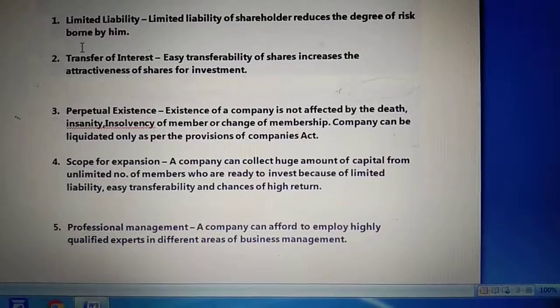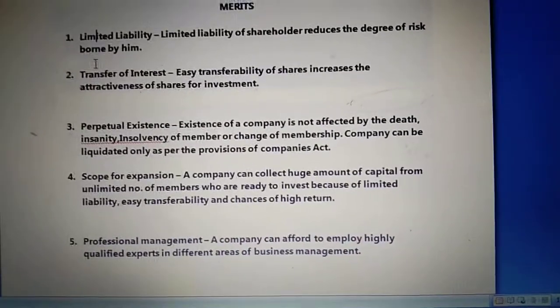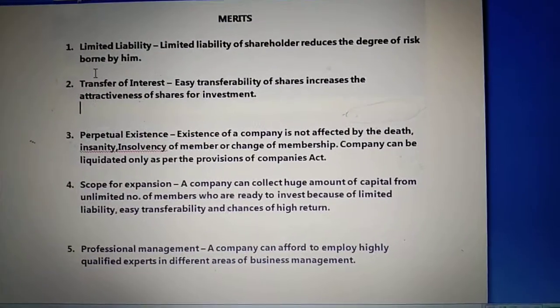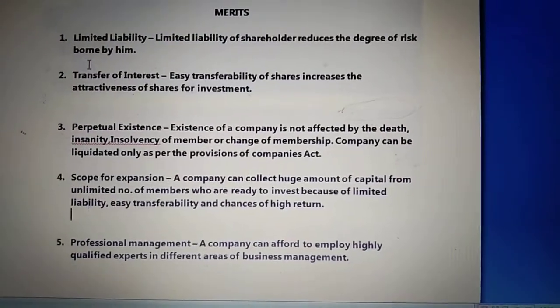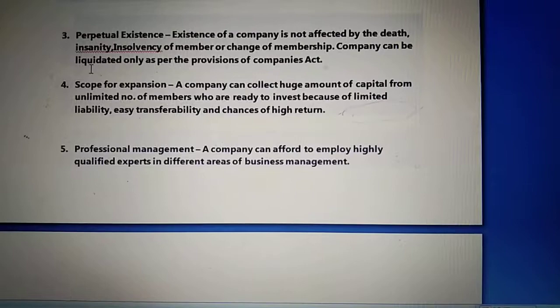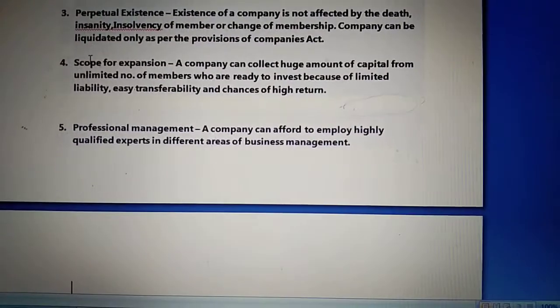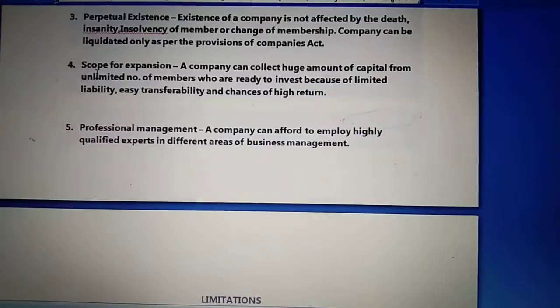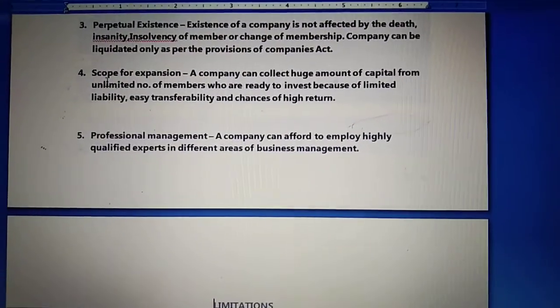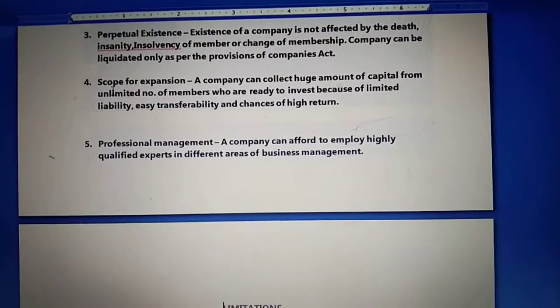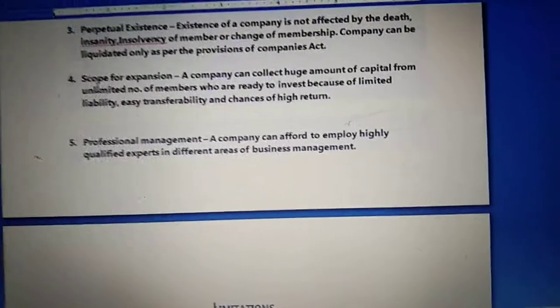Now next is professional management. Professional management basically says that a company can afford to employ highly qualified experts in different areas of business management. Why? Because the company does not have any shortage of money. That is the reason they are able to pay salary to people who are highly qualified and can give them proper guidance.